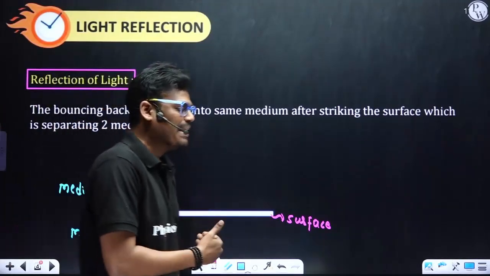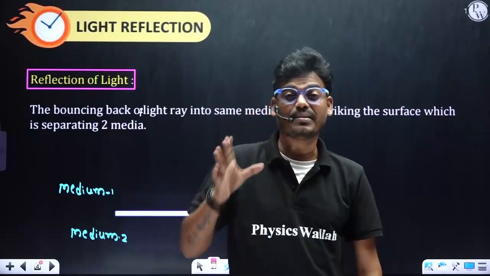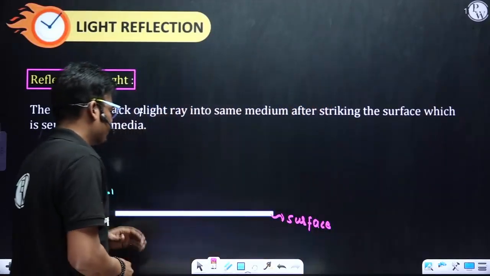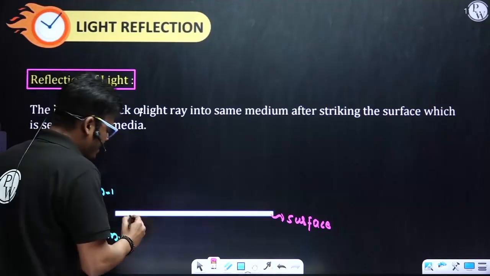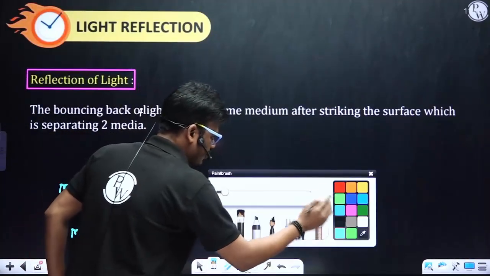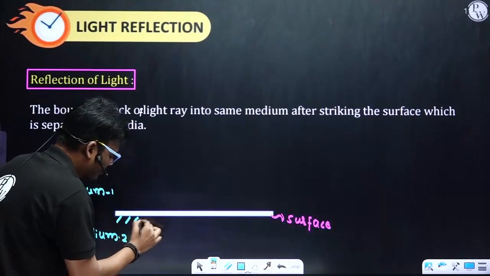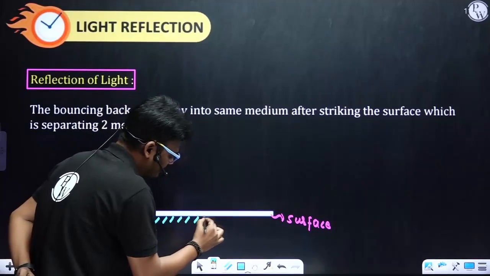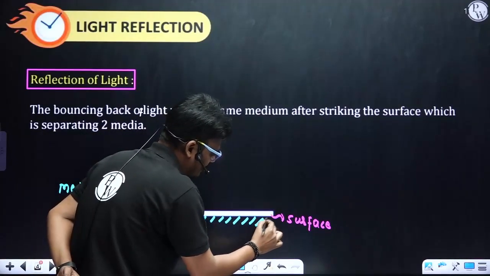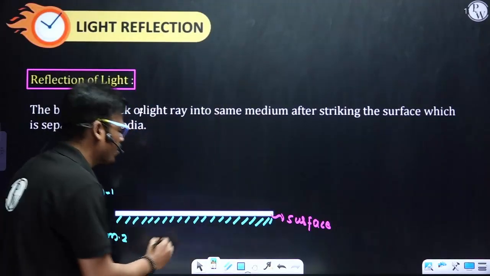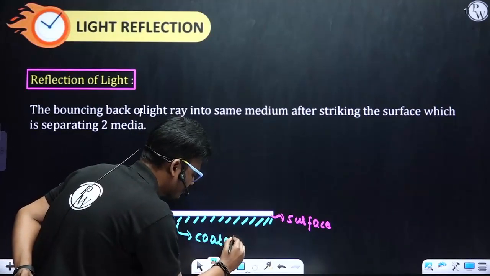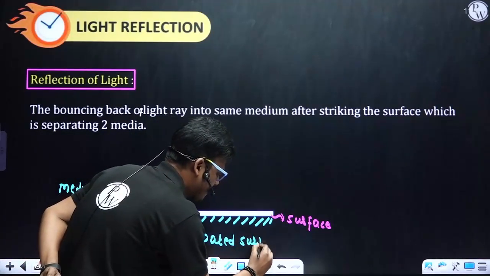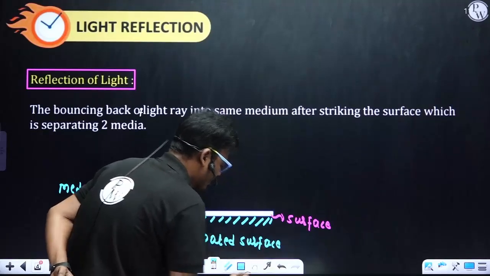What are medium 1 and medium 2? Optical media. So let me consider the first medium is air and the second medium is glass. Here, as an example, I'll consider a mirror. Let me consider this is a mirror, and this cross line indicates a coated surface.